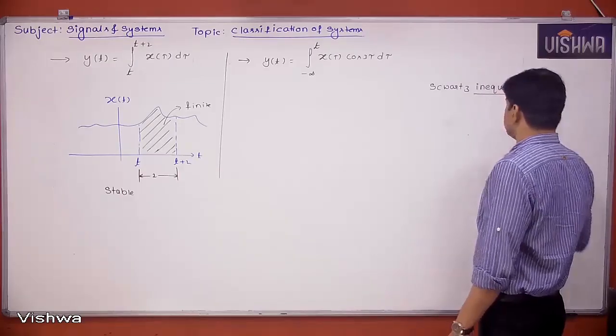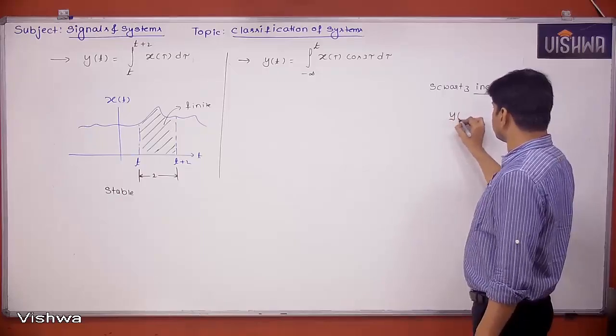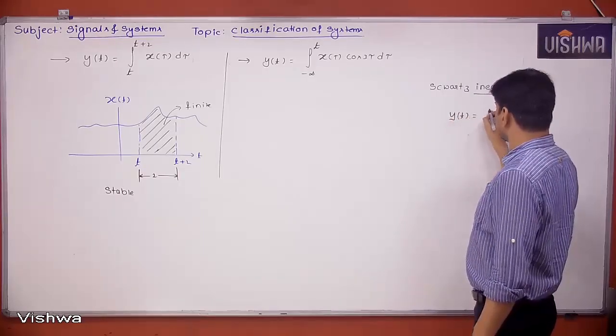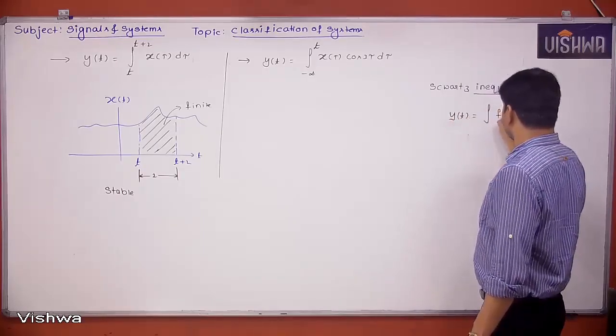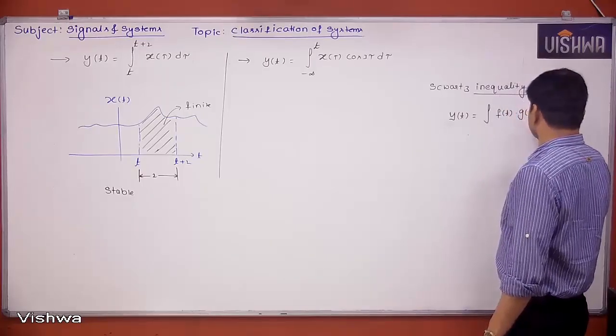What is the Schwarz inequality saying? Suppose a signal y of t is the integral of f of t multiplied with g of t dt.